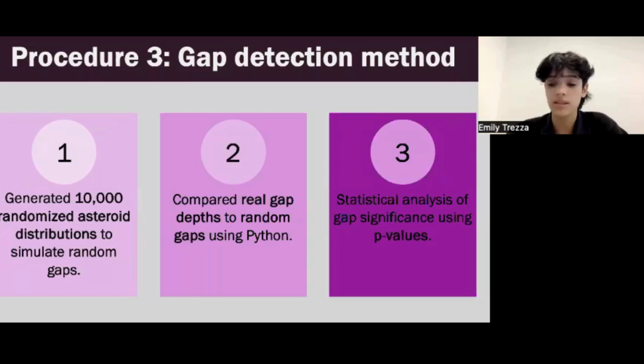A low p-value, less than 0.05 or 0.08, means that observed results are unlikely to be due to random chance and are statistically significant. A high p-value, on the other hand, greater than 0.05, means that the results could easily have happened by chance, suggesting no significant effect. Essentially, it helps us determine whether those patterns we observe are meaningful or just random.